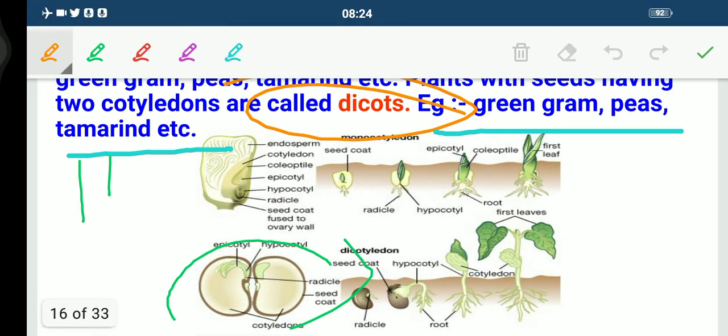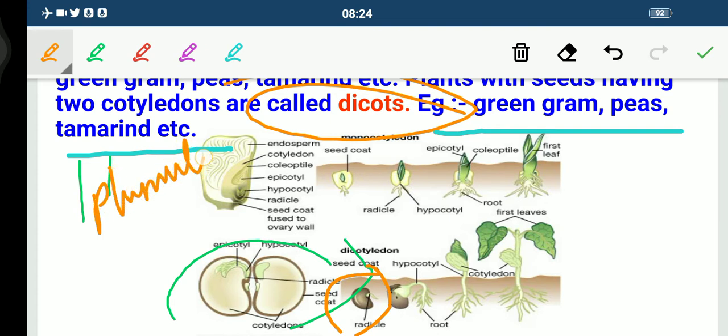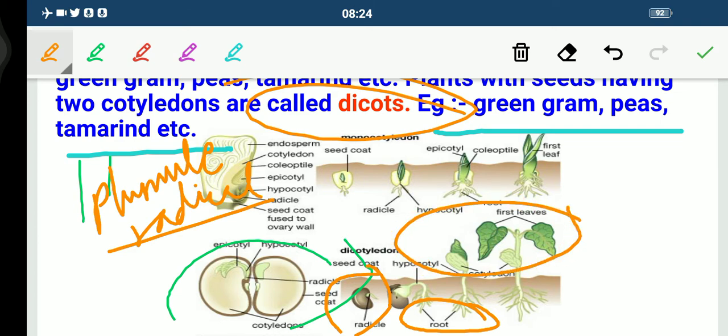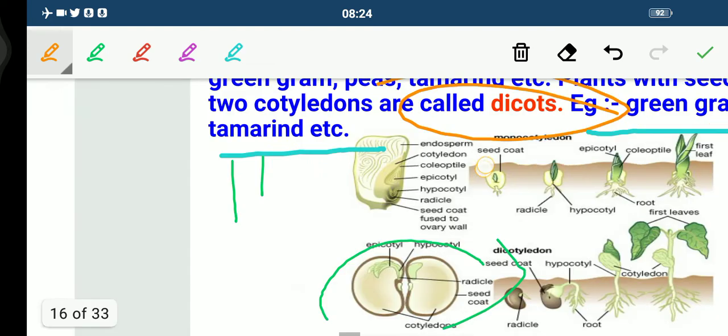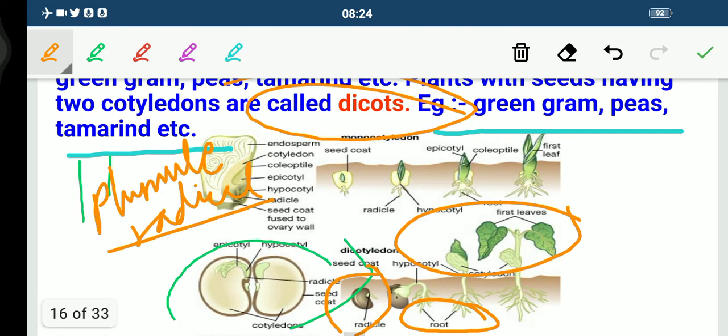Although this is not in your syllabus, there are two parts of this complete seed. The first one is the plumule, and the second one is the radicle. The radicle gives rise to the root that you can see here, and the plumule gives rise to the shoot system. This is how exactly the structure looks.